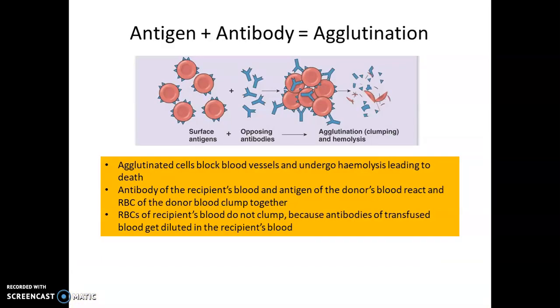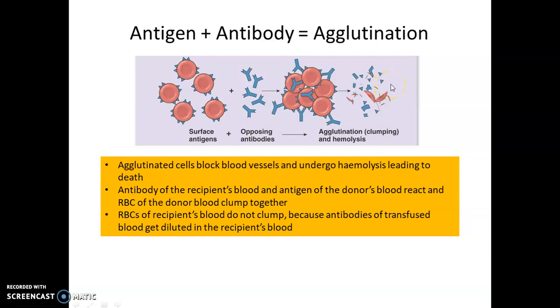Now what happens if there is a mismatch during the blood transfusion? If there is a mismatch, the antigen on the surface of the RBC will react with the antibodies in the plasma, and it will result in the clumping of the RBCs, and this is called agglutination. These agglutinated cells will block the blood vessels and they will undergo lysis or rupture, which is called hemolysis, and this leads to the death of the person.